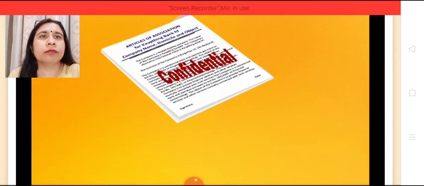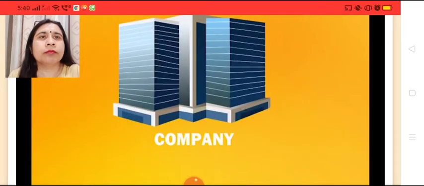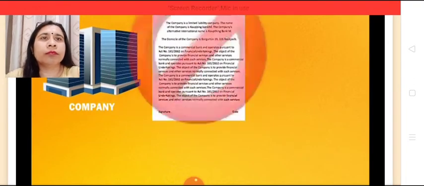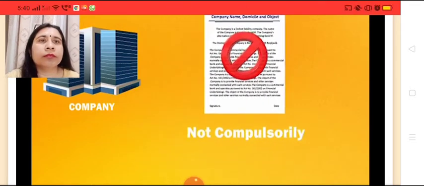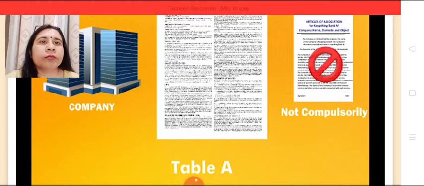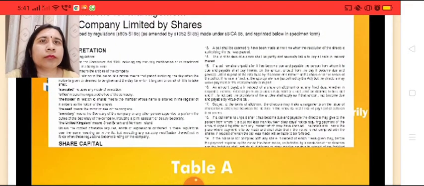It is not a public document. A company may not compulsorily create Articles of Association. A public limited company may adopt Table A of the Companies Act instead.